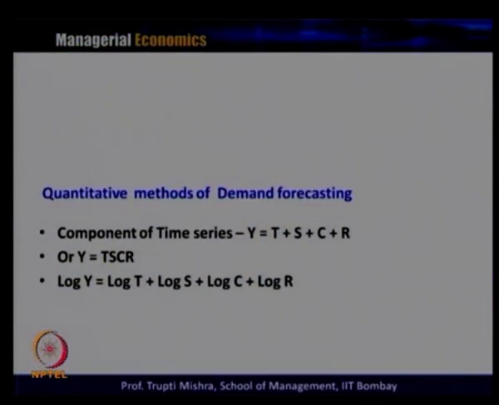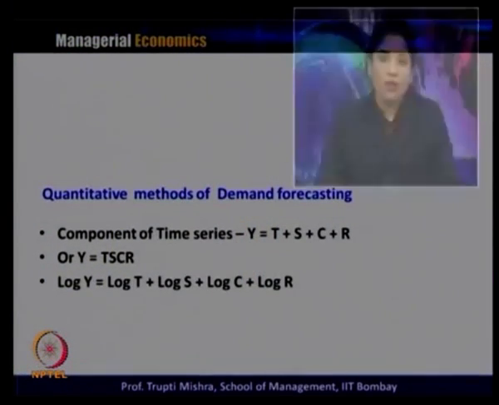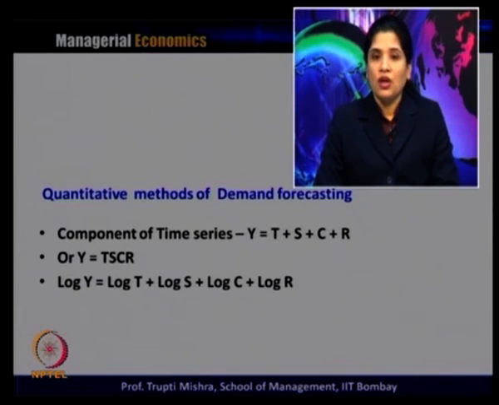Now, what are the components of this time series? Whatever components we discuss here, if you put it in equation form, then Y, that is the time series, has to be equal to T plus S plus C plus R. Here S is the secular trend, C is the cyclical trend, R is the random event, and T is the seasonal trend.